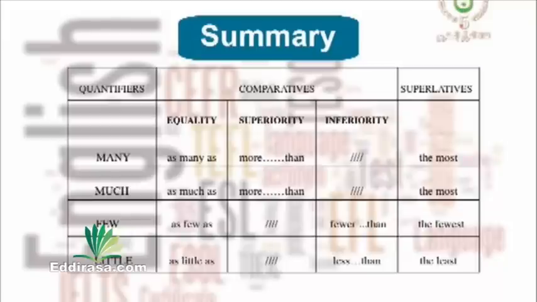Right? Let's move to the superlatives now. The superlative of many and much is the most. The one of little is the least, and the one of few is the fewest.